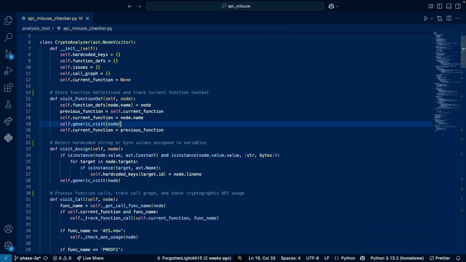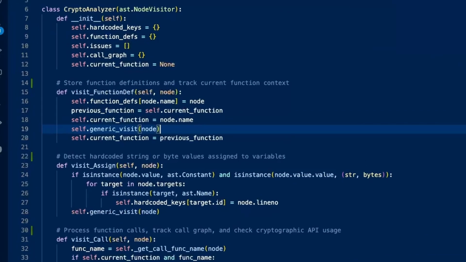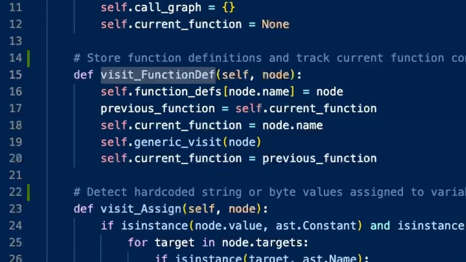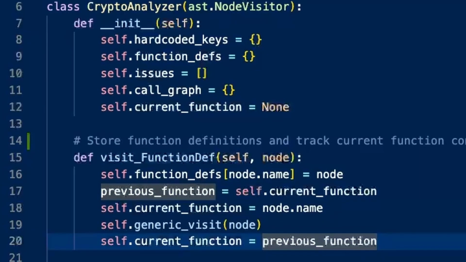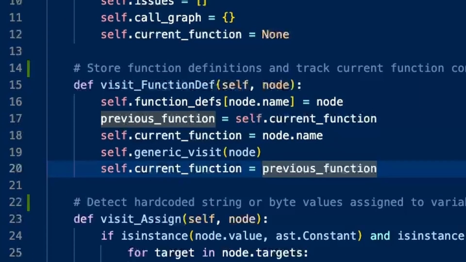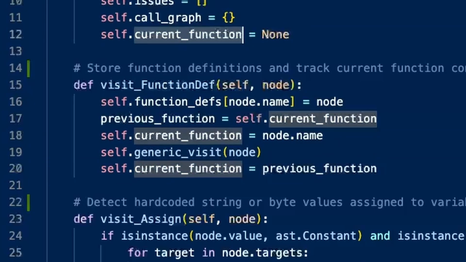The first function that's going to be called within here is visit function def. When I see a function definition, I store it in function def, which is this variable right here, so I can analyze or revisit it later. I also update the current function so I know where I am in the call graph.